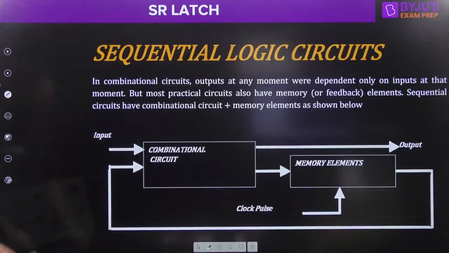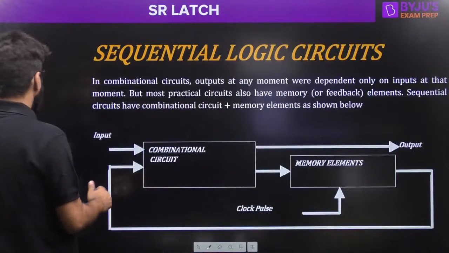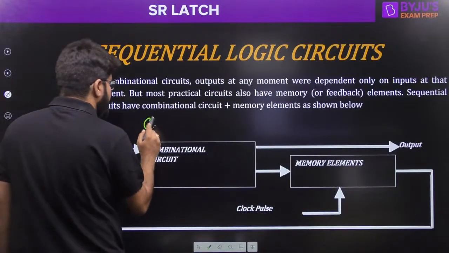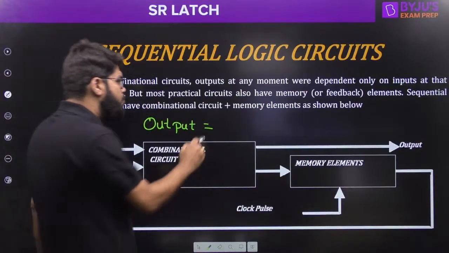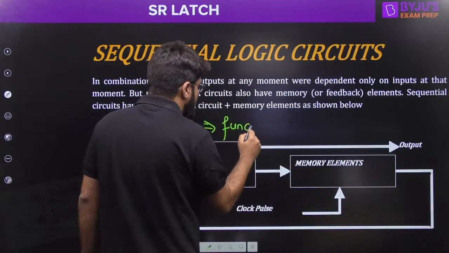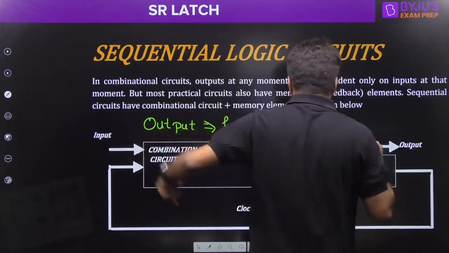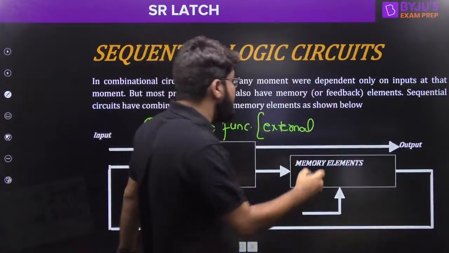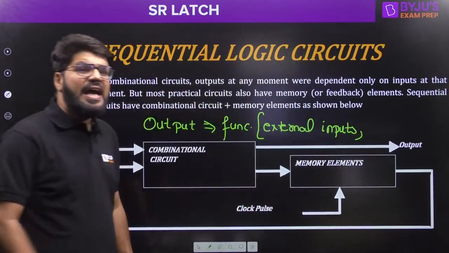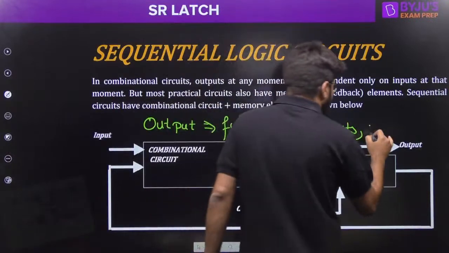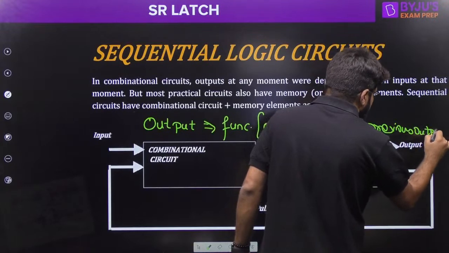Sequential circuits have combinational circuits plus memory elements, and the output of any sequential circuit is a function of the external inputs, whatever the user applies, whatever bits are to be added, as well as one of the previous outputs.